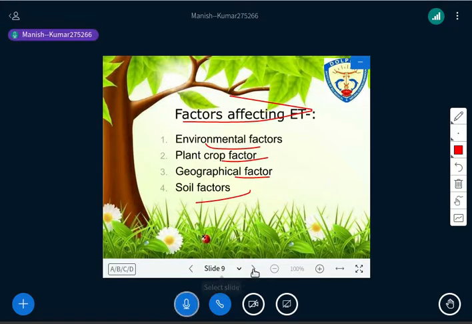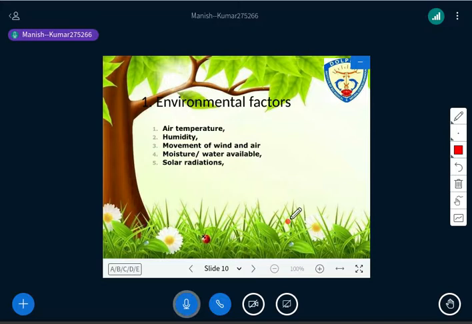So let us start with the environmental factors. These are the basic things that you can witness in the environment, isn't it? Air temperature, humidity, movement of wind and air, moisture and water level, and solar radiation, right? Now, how are these things going to contribute to evapotranspiration? Let me explain first.